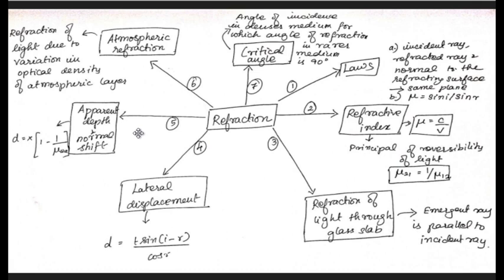And the next one is apparent depth and normal shift. Here we used an equation to represent this: d is equal to x into (1 minus 1 by mu WA). And the last one is atmospheric refraction, which is a natural phenomenon of refraction, the refraction of light due to the variation in optical density of atmospheric layers. And the final one is critical angle. Here, the angle of incidence in the denser medium for which the angle of refraction in the rarer medium is 90 degree. It will be further explained in detail in the total internal reflection concept.